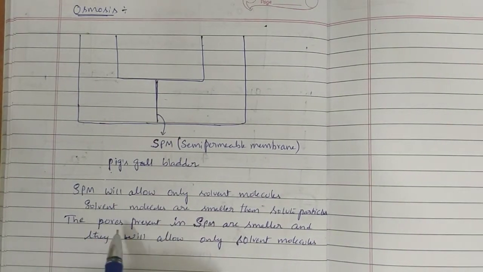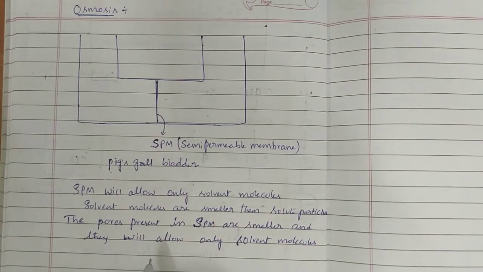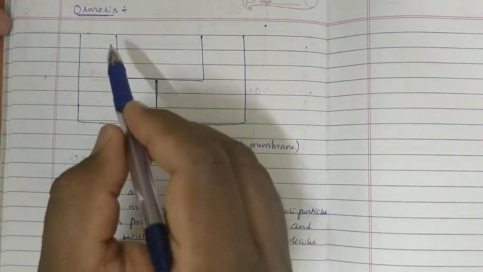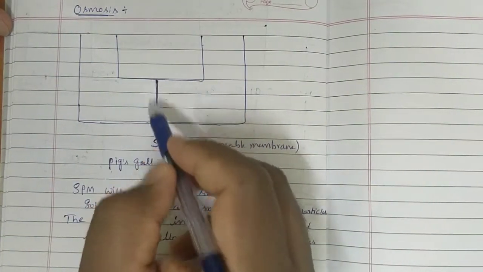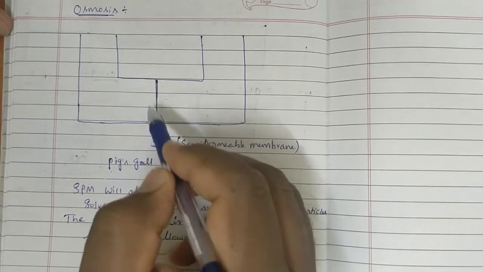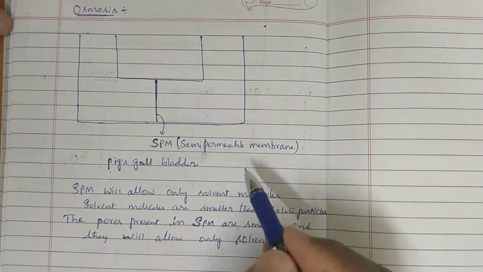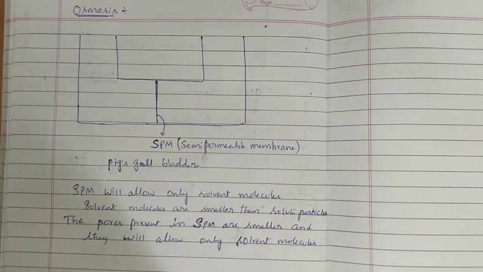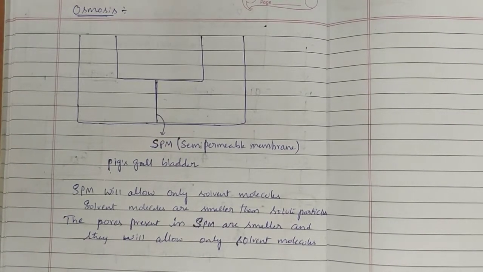That is, the pores present in the semi-permeable membrane are very small. Because of that, they cannot allow solute particles and will allow only solvent molecules. This is the importance of the semi-permeable membrane. Now, for understanding this osmosis, I took one U-shaped tube which is kept with a wall. Here, this is the semi-permeable membrane. This is about today's class. In the next class, we will see the osmosis process, and after completion of osmosis, how we can explain osmotic pressure. All these things we will start in the next class.